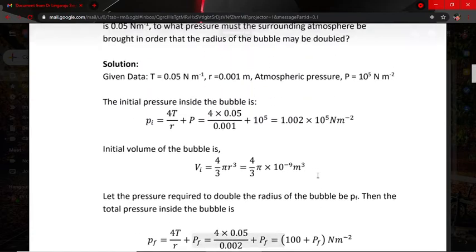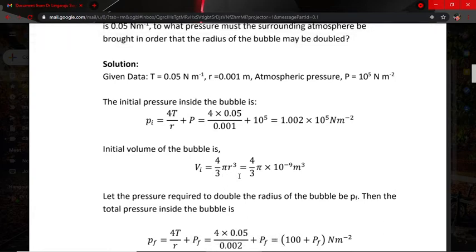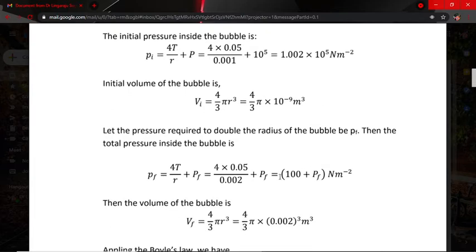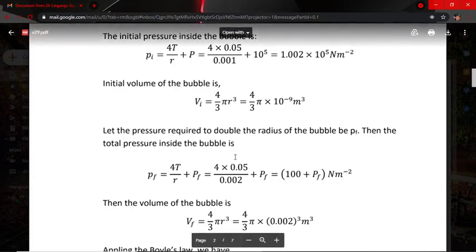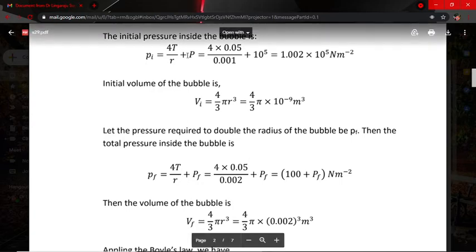Here we have to calculate first the initial volume of the bubble. Second thing is the initial volume of the bubble, that is Vi is equal to 4 by 3 pi R cube, that is equal to 4 by 3 pi into 10 to the power of minus 9 meter cube. Next, the pressure required to double the radius of the bubble, Pf.